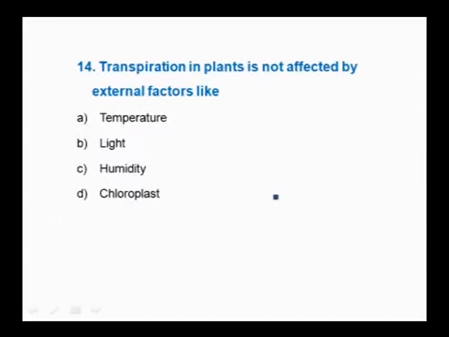So, the next question here is, transpiration in plants is not affected by external factors like temperature, light, humidity, chloroplast. The question is external factor. Yes, temperature plays an important role in transpiration. Light is an external factor which plays an important role, and humidity also plays an important role in transpiration, and chloroplast is an internal factor, it is not an external factor because it is present within the leaf. So, the correct option for this is answer D, that is chloroplast.